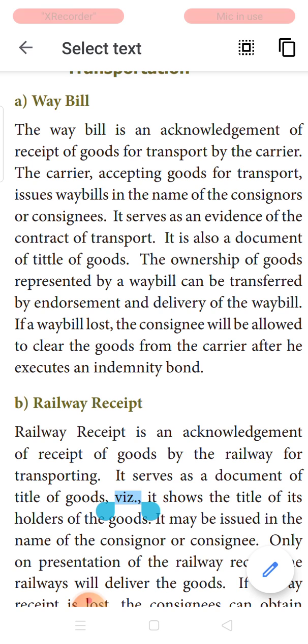So this waybill is an acknowledgement of the receipt of goods by whom? By the carrier, for transporting the goods from one place to another place.